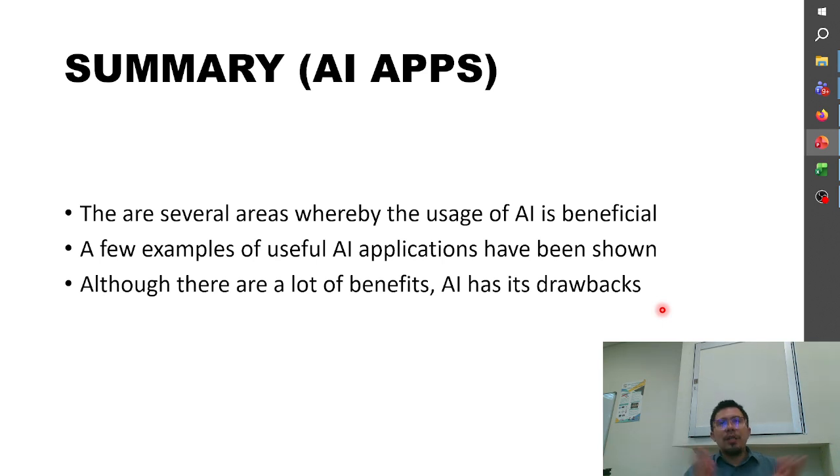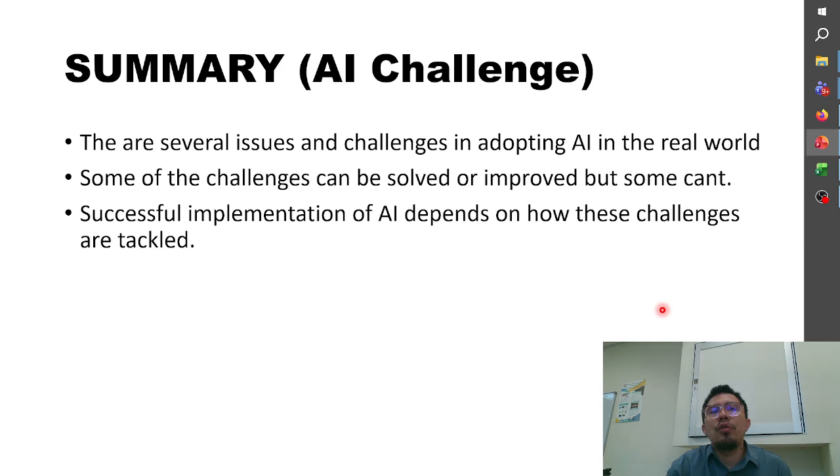Okay, so in summary, for AI applications, there are several areas whereby the usage of AI is beneficial. A few examples of useful AI applications have been shown. Although there are a lot of benefits, AI also has its drawbacks. So for the AI challenges, the summary is there are several issues and challenges in adopting AI in the real world. Some of the challenges can be solved or improved, but some cannot. Successful implementation of AI depends on how these challenges are tackled.